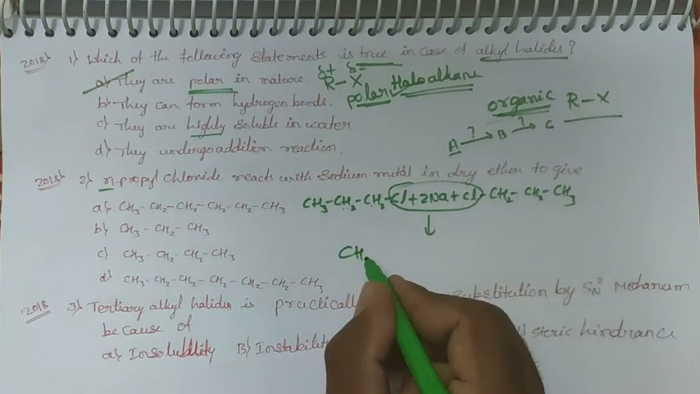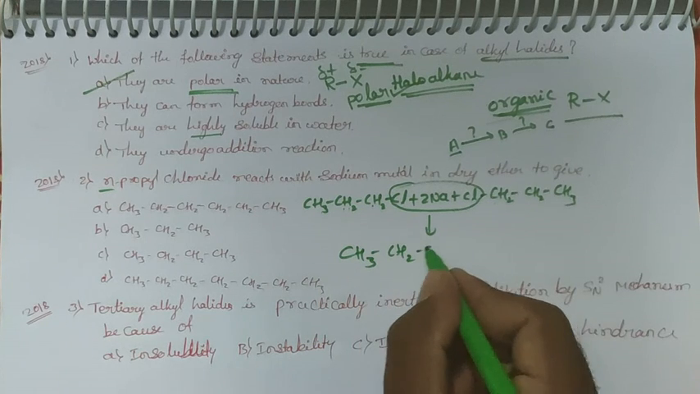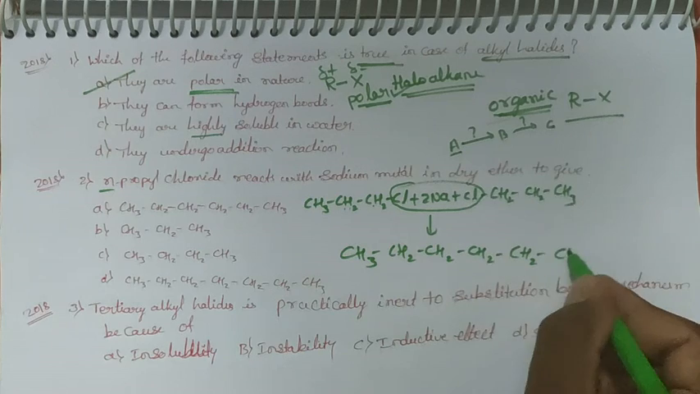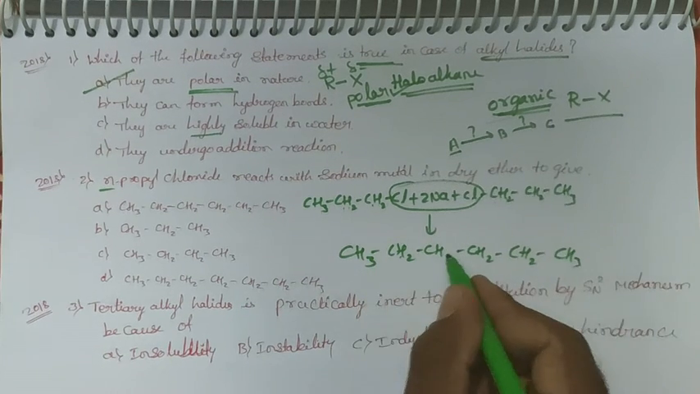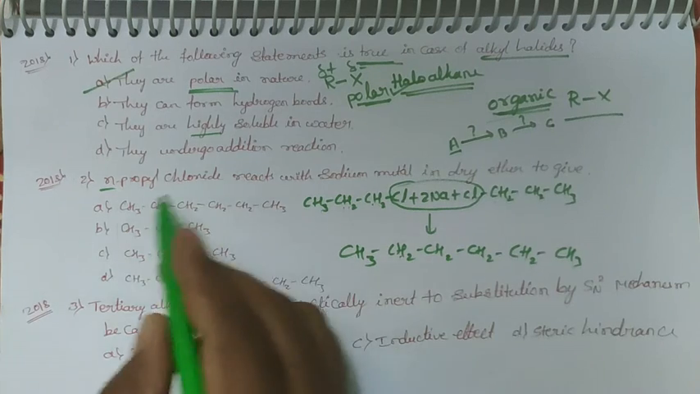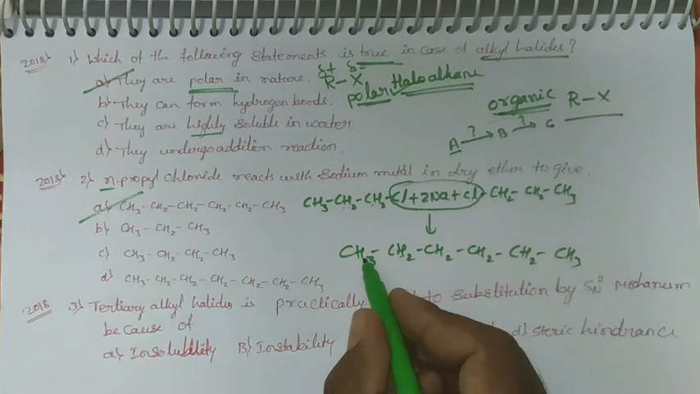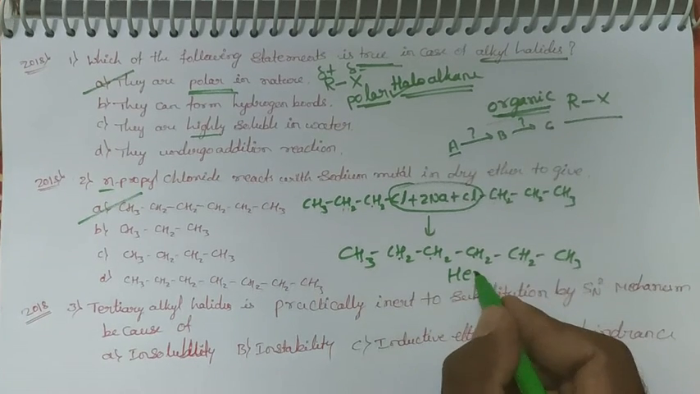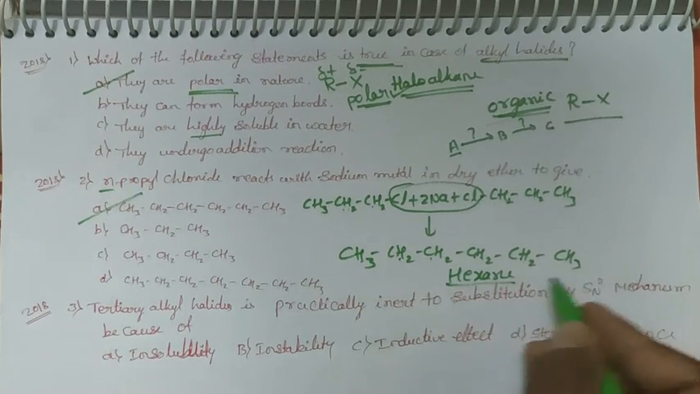Therefore, CH3, CH2, CH2, CH2, CH2 and CH3. Dear student, how many carbons here? 3, 4, 5, 6. You see here 1, 2, 3, 4, 5, 6. Therefore, the first option is correct. What is the name of this one? Methane, ethane, propane, butane, pentane, hexane. This is hexane.